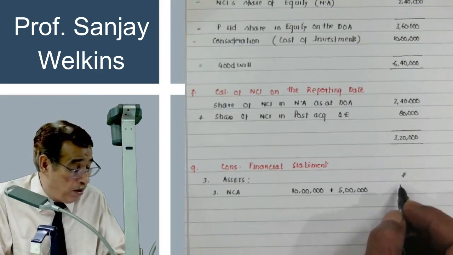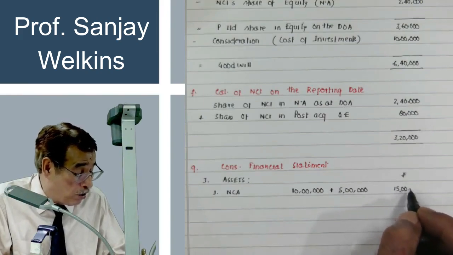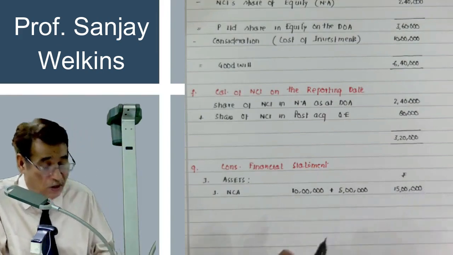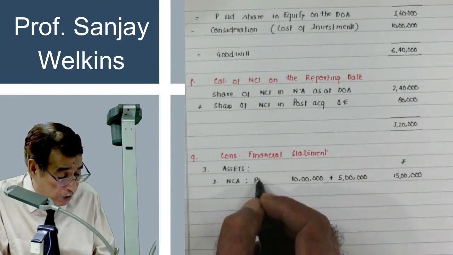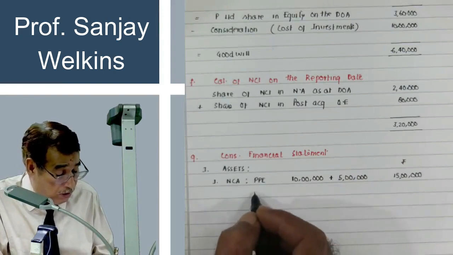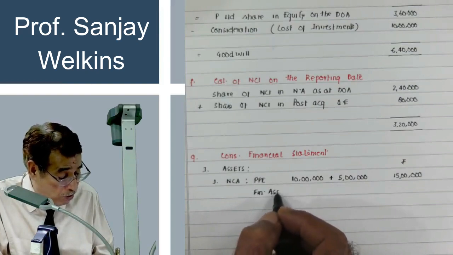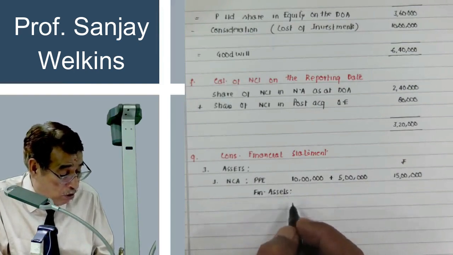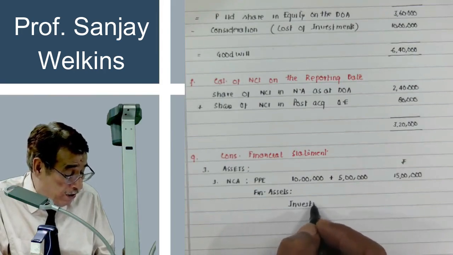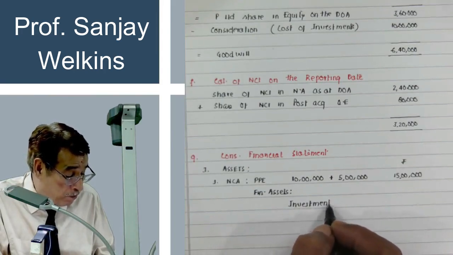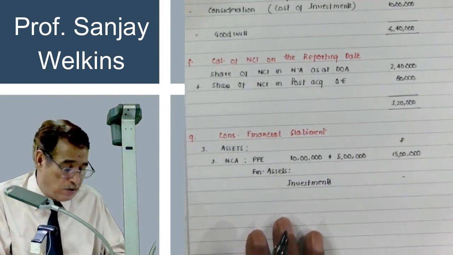So, your group, it may be said now, is having non-current assets worth rupees 15 lakhs. Is it clear to you? Under the non-current asset, you have written property, plant and equipment. Then financial assets. I just told you financial assets, that is investments. Although I am writing, but it will not be written in the consolidated financial statement. Investments will not be written over here in consolidated financial statement.